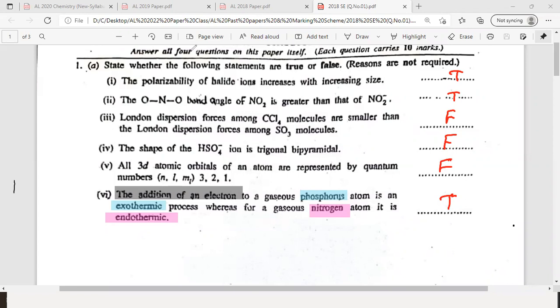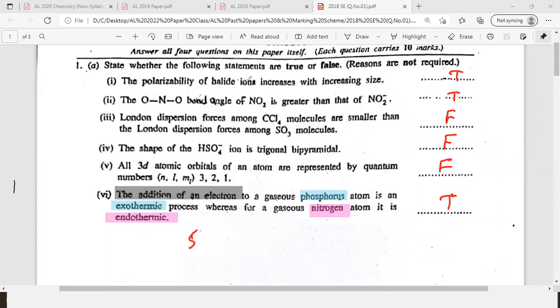Difference between electron gain and affinity. Actually, it's like the old syllabus, so they use both: electron affinity and electron gain enthalpy. Electron affinity they use in general chemistry. Electron gain enthalpy they use in energetics or physical chemistry. For electron gain enthalpy, the standard conditions are used. Electron affinity is general chemistry, where standard conditions like standard pressure and standard temperature are not used. When it comes to enthalpy, you will learn under chapter 5.